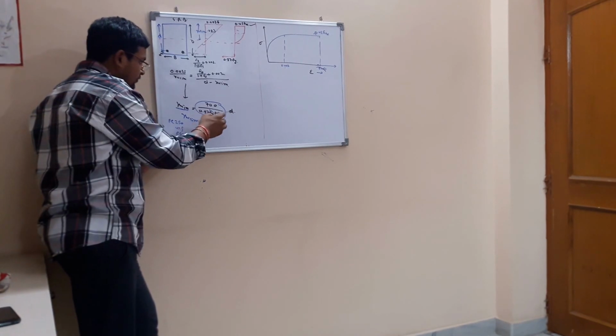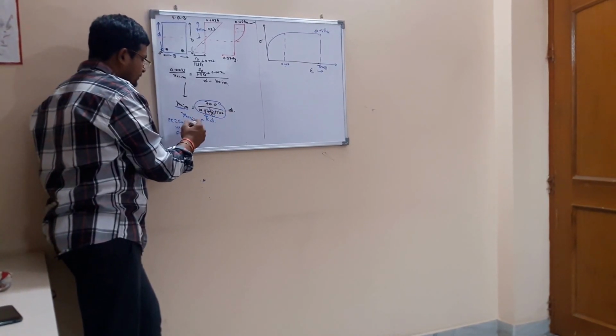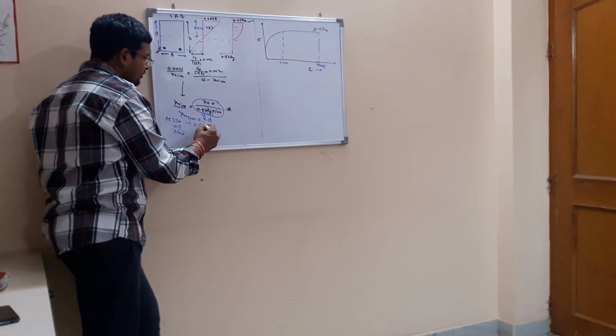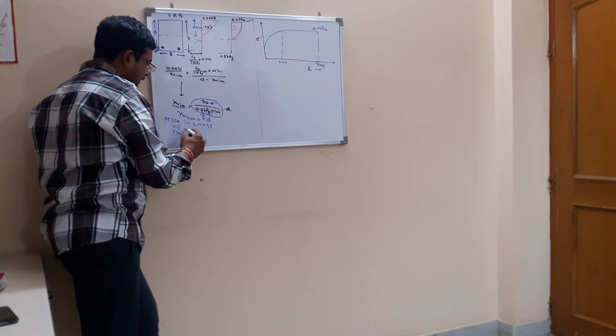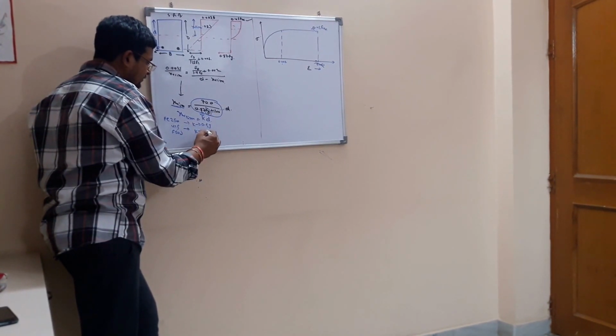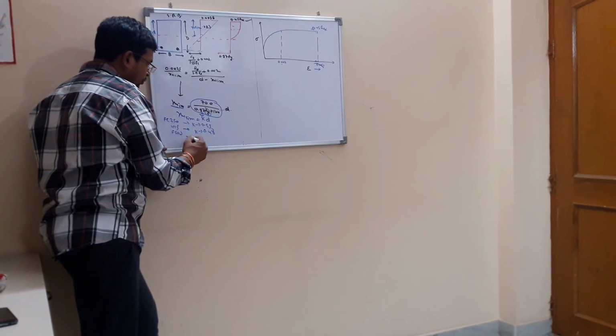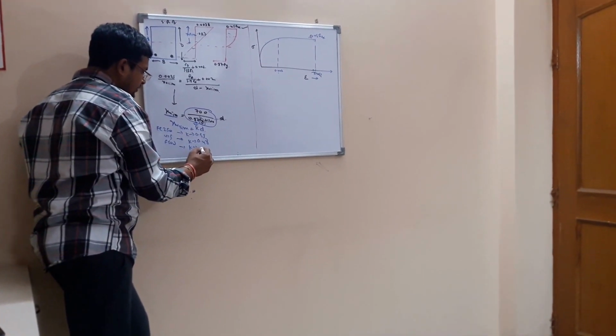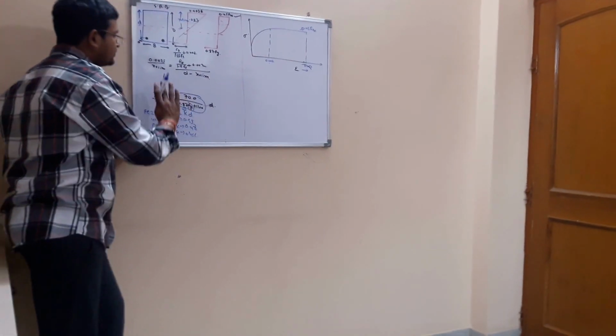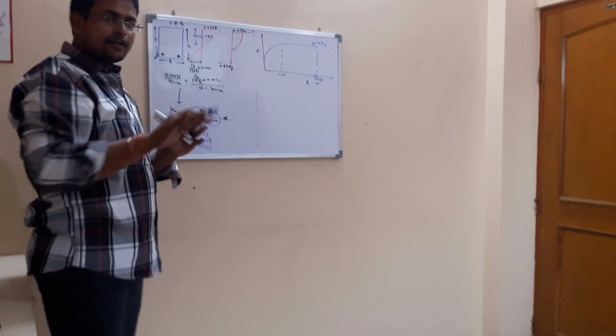If you put 250, K is 0.53. For 415, K is 0.48. For 500, K is 0.456. This is the limiting depth of neutral axis.